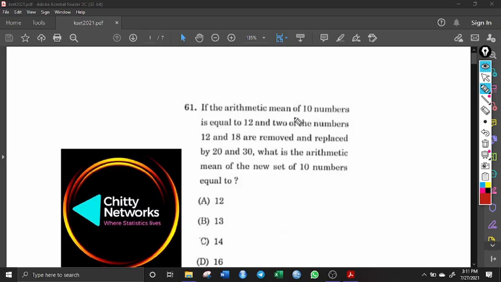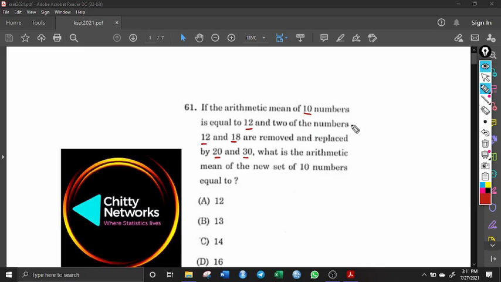Today let us discuss a few questions which appeared in KSET 2020. The first question is: if the arithmetic mean of 10 numbers is equal to 12, and two numbers, 12 and 18, are removed and replaced by 20 and 30, then what is the mean of the new data set